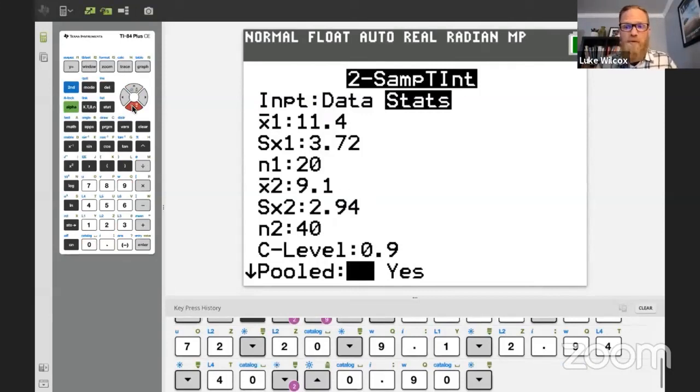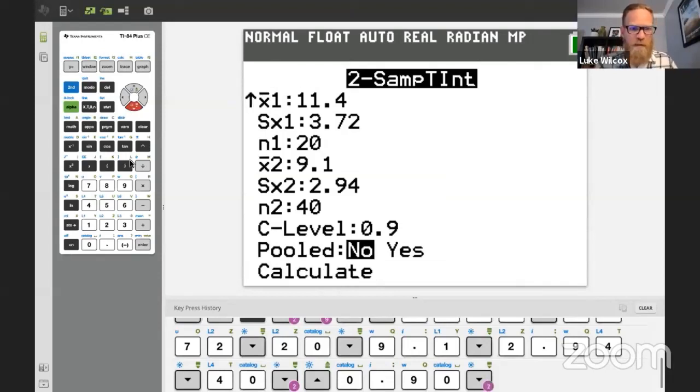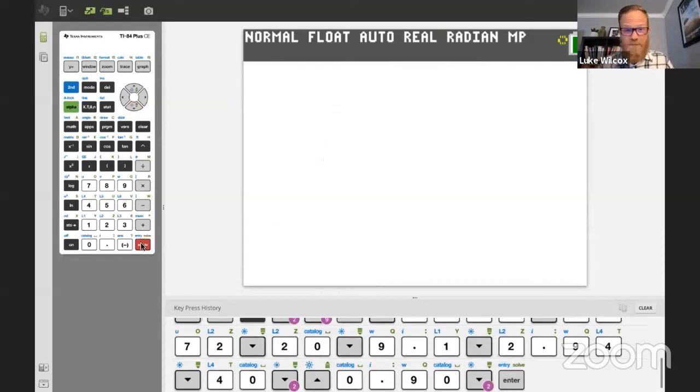You should leave it there, okay? The reason you use pooling is if you, for some reason, thought that the standard deviation of each one of those populations was the same, then you might pool the 2 samples together. But for AP statistics, you will not be making that assumption. So just leave that on no. And then go ahead and hit calculate.